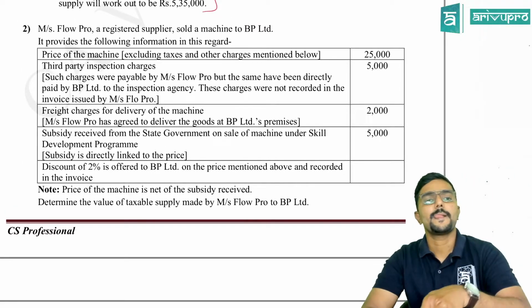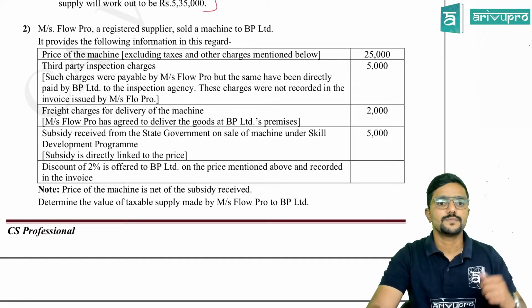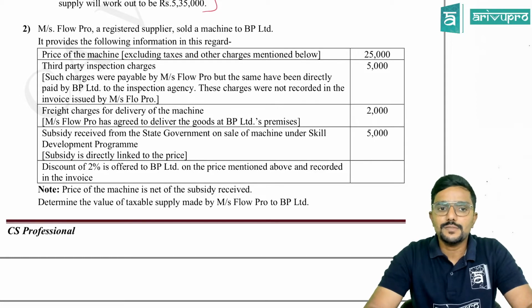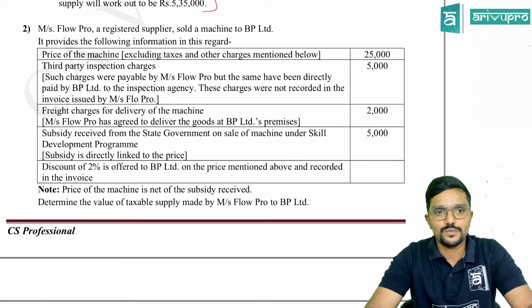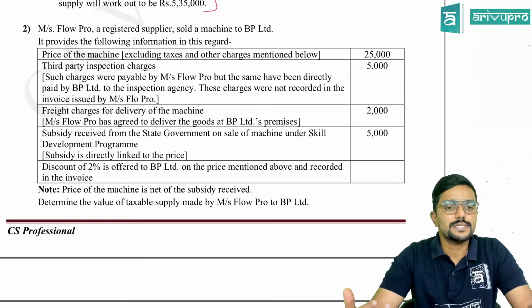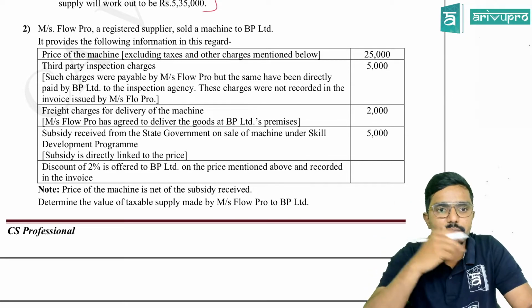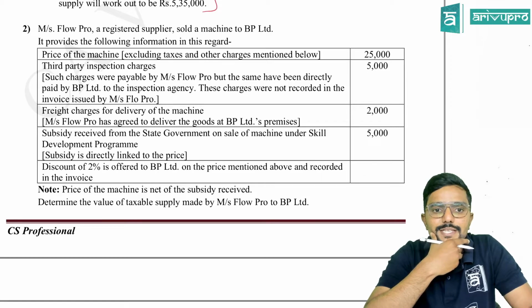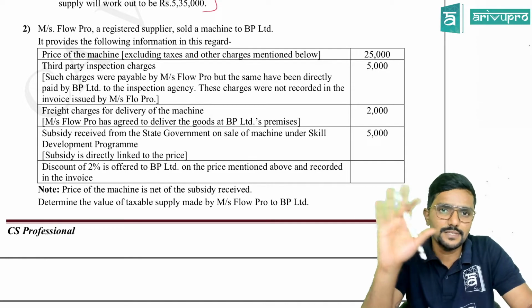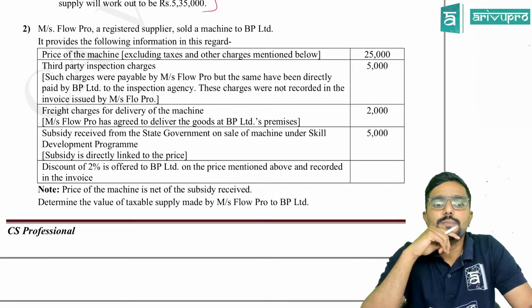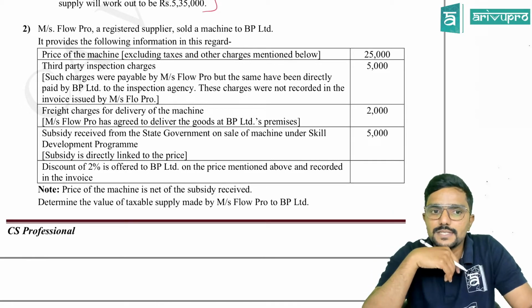Second problem. Let us move to the second problem now. Ms. FlowPro, a registered supplier, sold a machine to BP Limited. So BP Limited is a recipient and FlowPro is a supplier. It provides the following information in this regard. Pay attention. Price of the machine, excluding taxes and other charges mentioned below, 25,000. Okay, price is 25. Third party inspection charges. What is it? We will see.